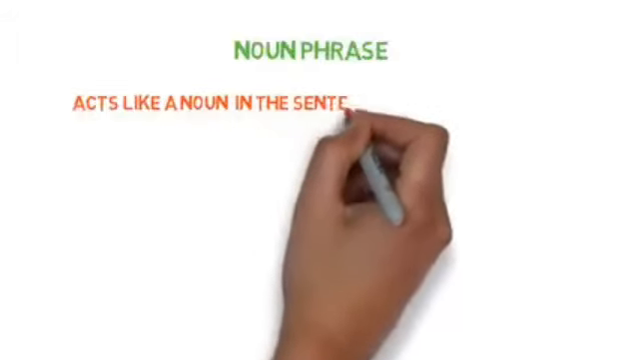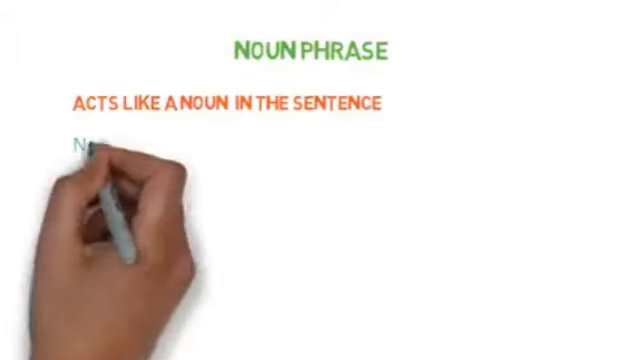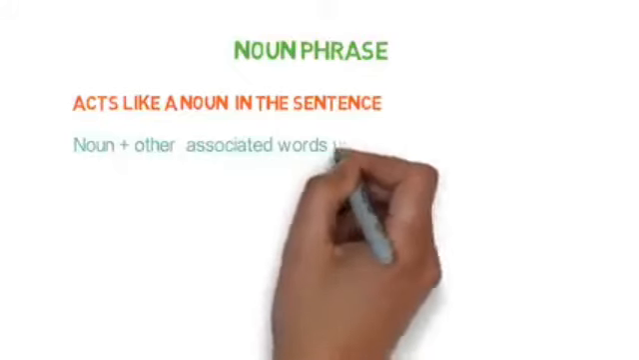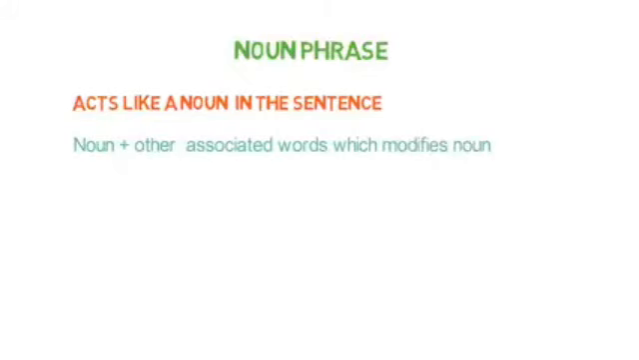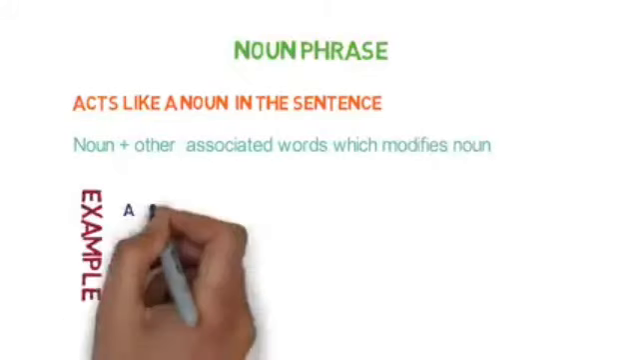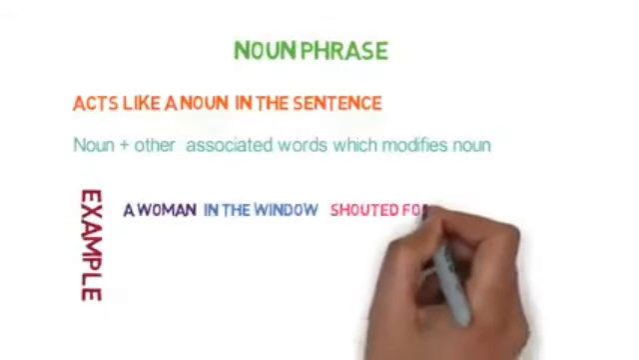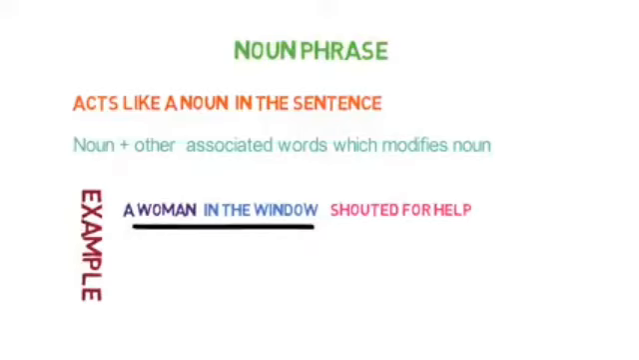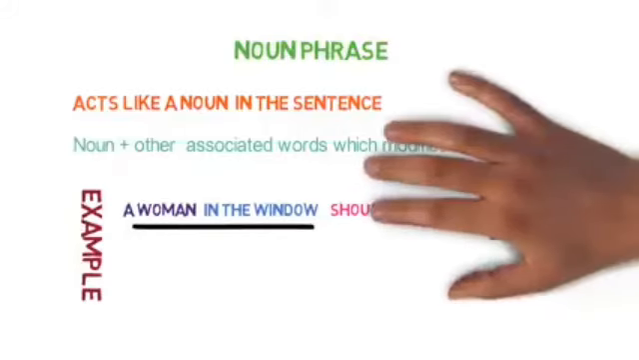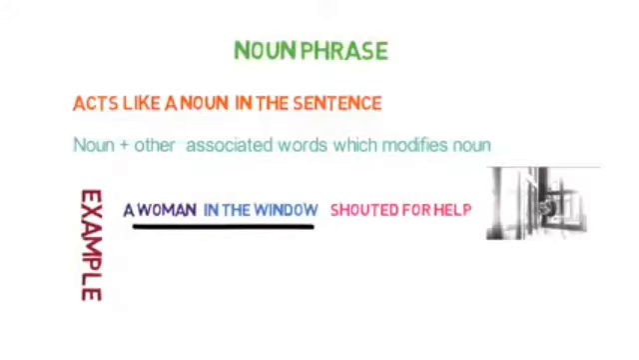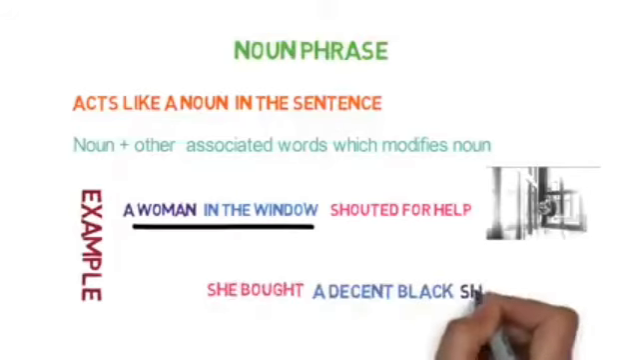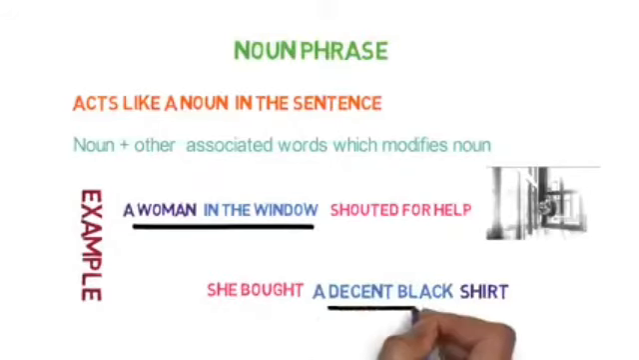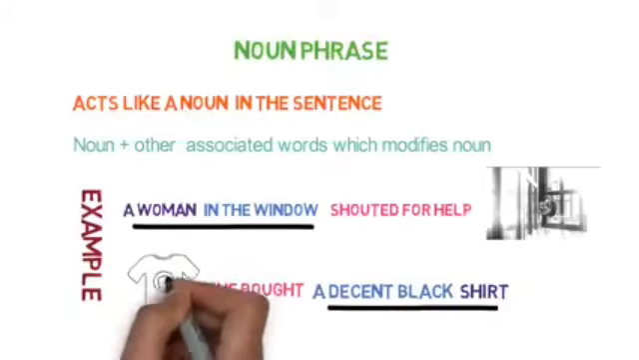What is a noun phrase? It is a phrase that acts like a noun in a sentence. Its combination would be like this: a noun plus other associated words which modify the noun. Now let me give you an example. A woman in the window shouted for help. Here, in the window is for a woman, and a woman is the noun. So a woman in the window is a noun phrase. And, she bought a decent black shirt. A decent black shirt is for she bought.